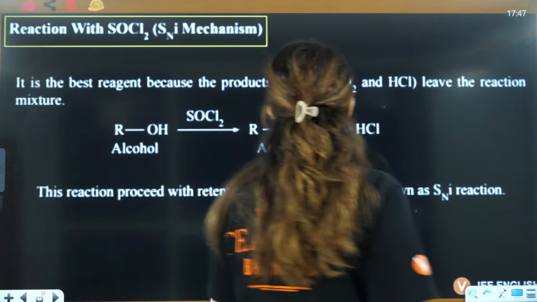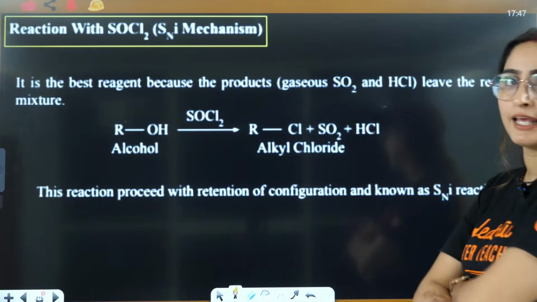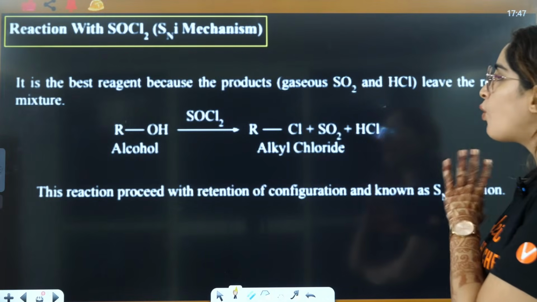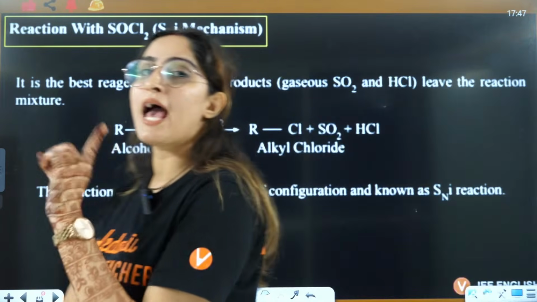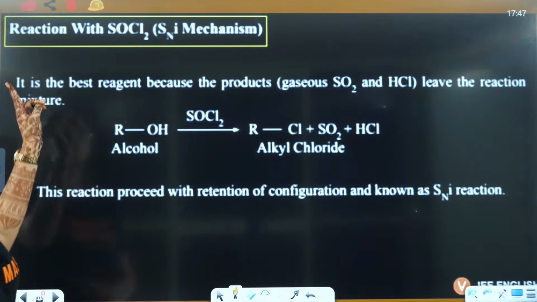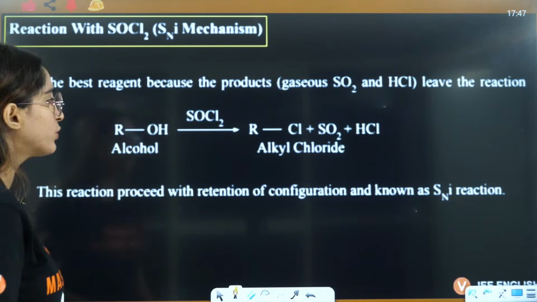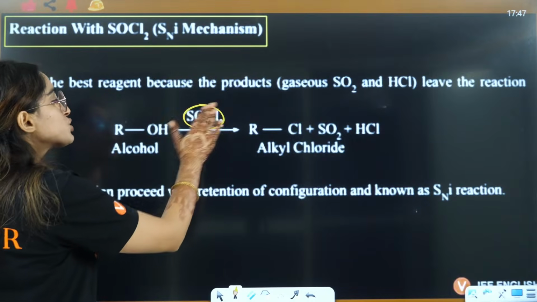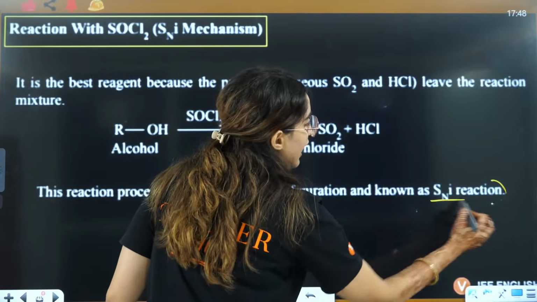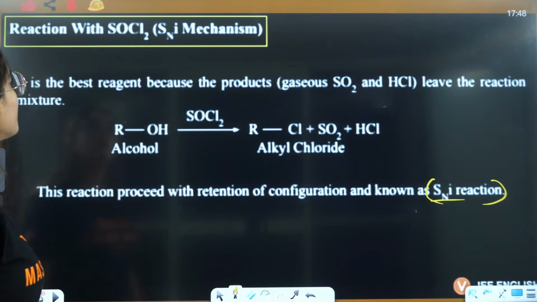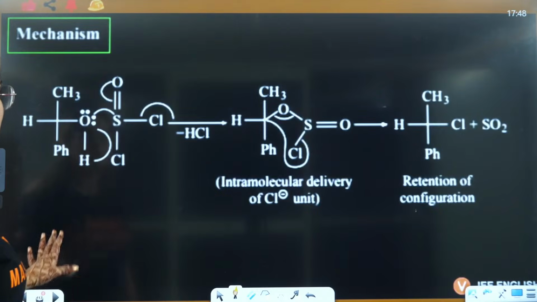Reactivity with SOCl2. Now see, two kinds of reactions can take place. If you don't have any pyridine here, this is very important. If you don't have any pyridine, there is no base here, and it is the best reagent because the products are gaseous and leave the reaction, that we know. But if you don't use pyridine, then it is going to follow the SNi reaction. That means it is going to follow an intramolecular mechanism. Let's see how.